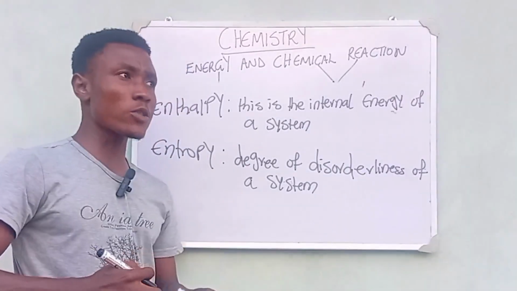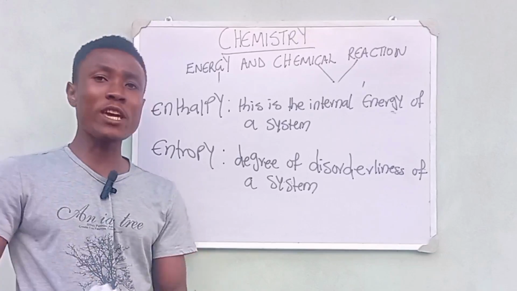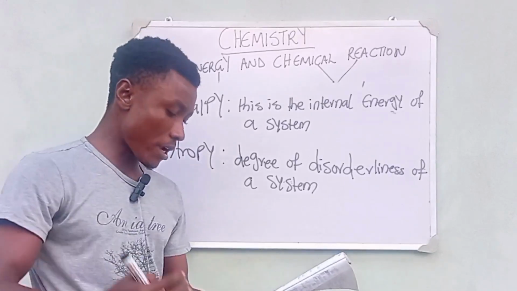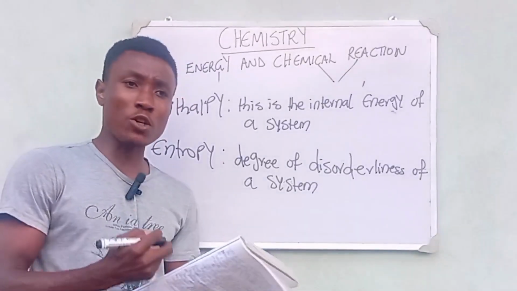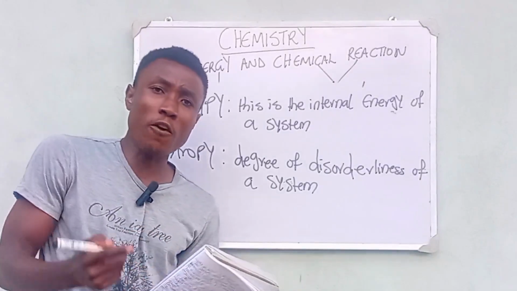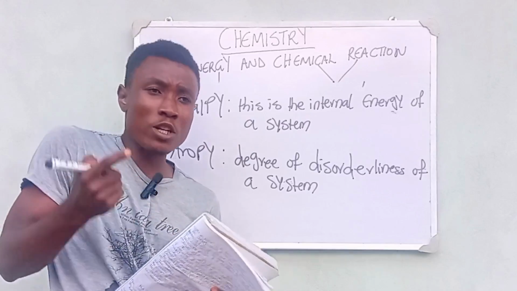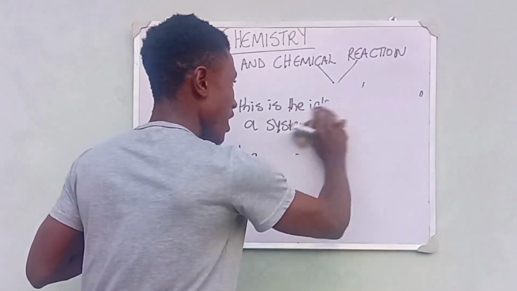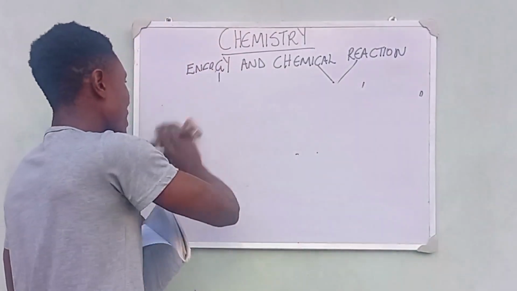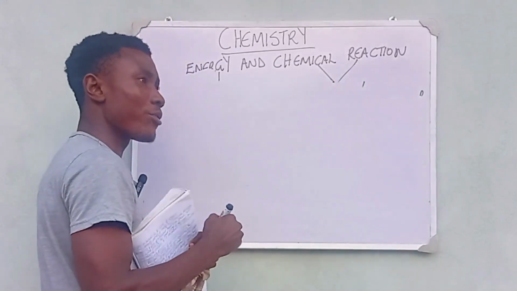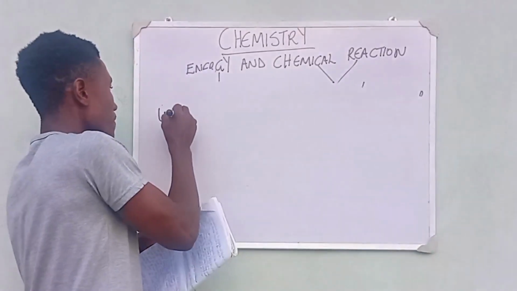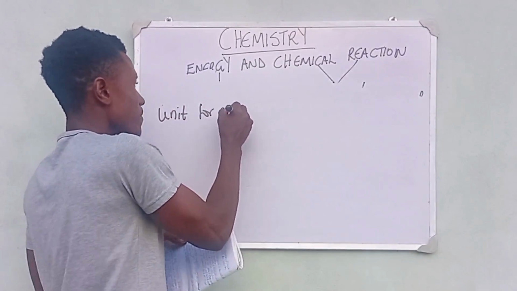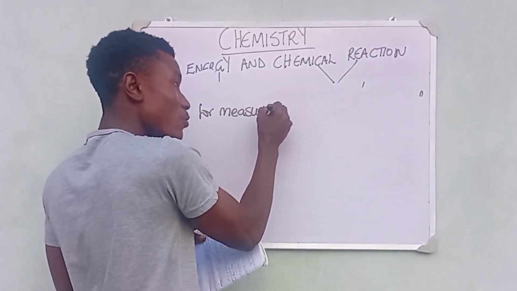Now when we are talking about the heat of reaction, which is the heat change that accompanies a chemical reaction, this heat of reaction is measured, and the unit for measuring heat of reaction is known as the kilocalorie, right? So the kilocalorie is the unit for measuring heat change.